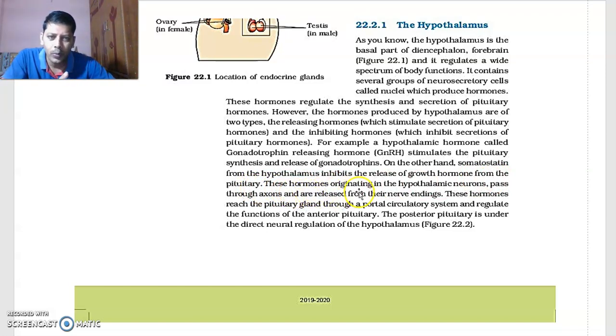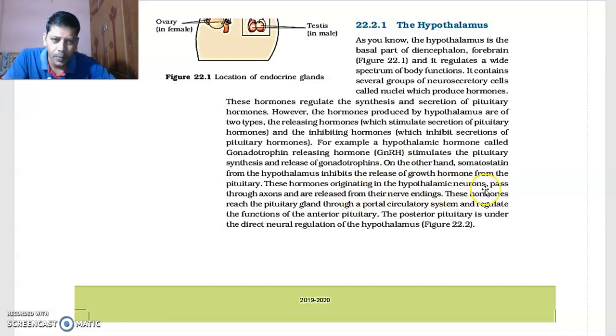These hormones are originating in the hypothalamus. I mentioned two hormones here: one is somatostatin, that means growth hormone release inhibiting hormone, and the other is GnRH.